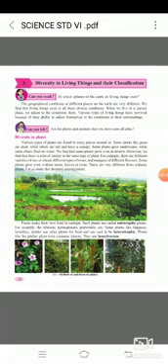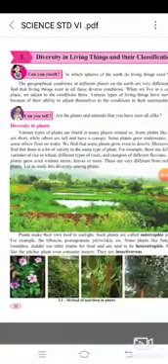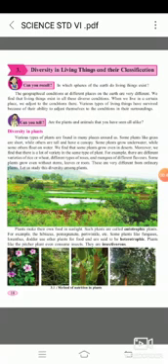Then we start our new chapter, diversity in living things and classification. So the first point is diversity in plants. Various types of plants are found in many places around us. We have seen many plants around us like grass. Grass is very short.